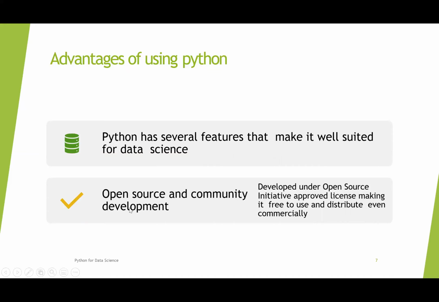The foremost advantage is open source and community development. Python is developed under open source, and it is approved under a license which makes it free to use and distribute, even commercially.